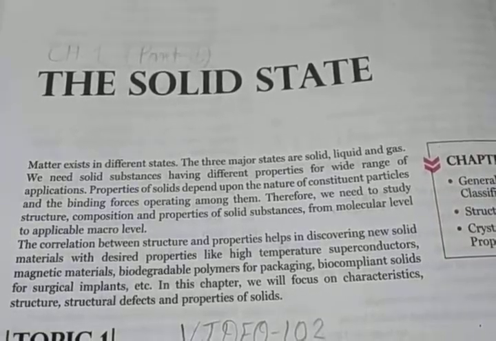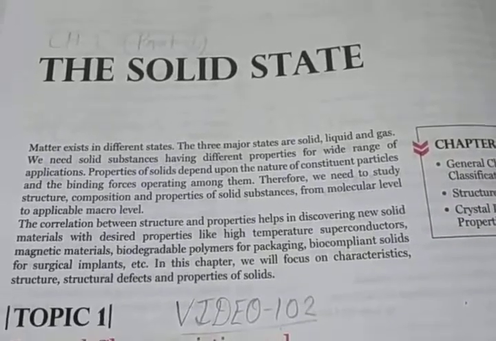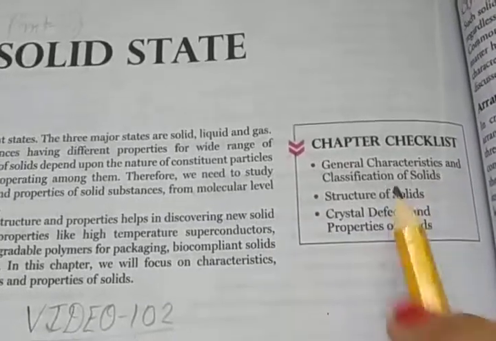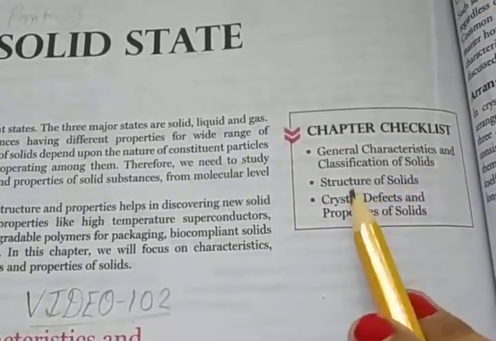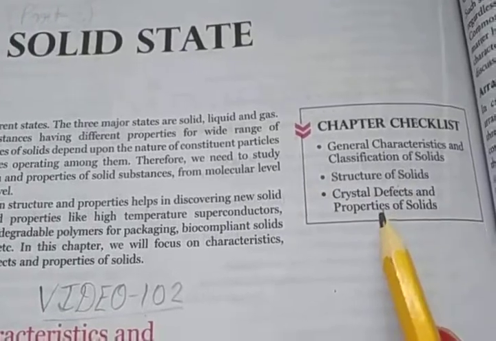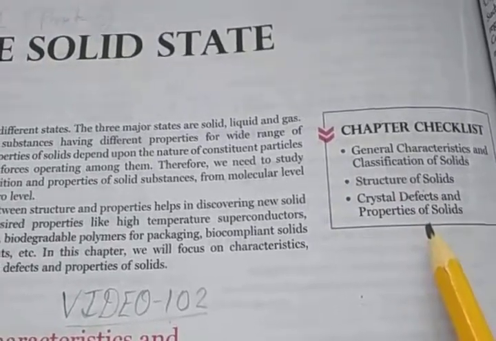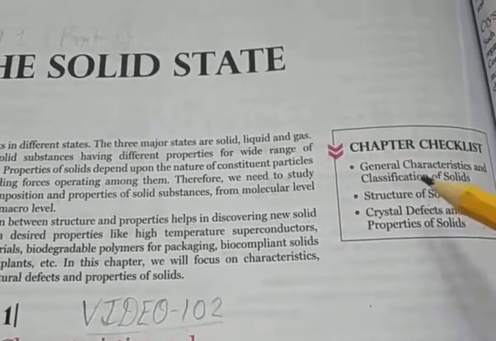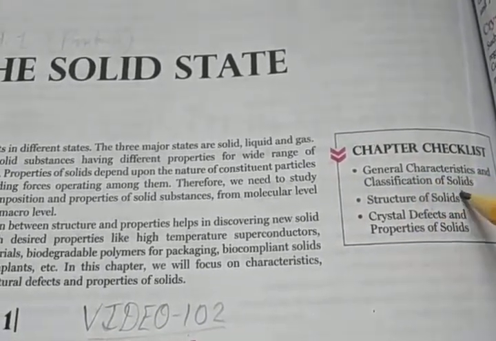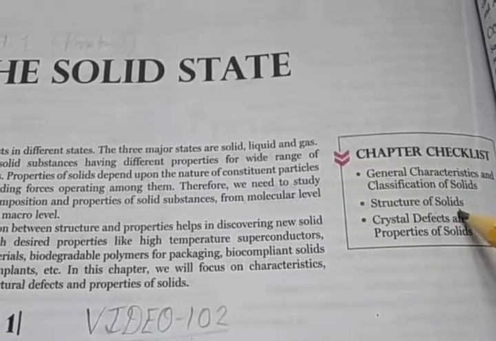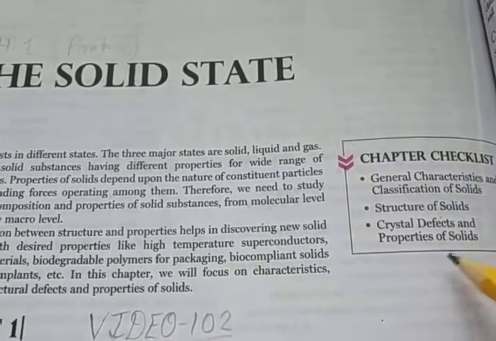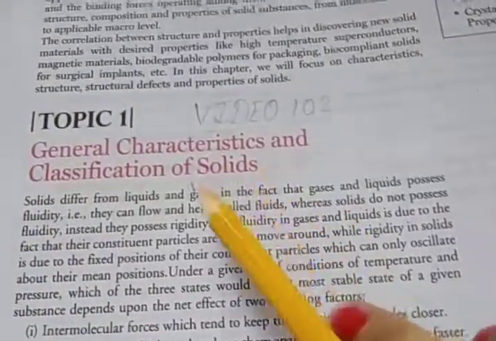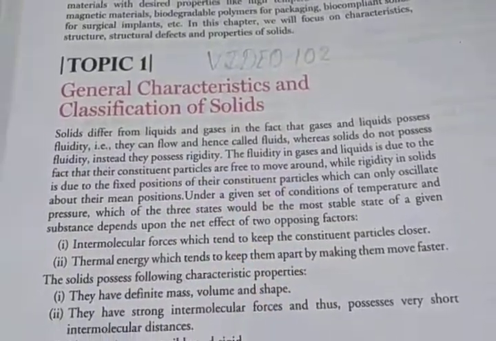So in this chapter we will focus on the general characteristics and classification of solids, then the structure of solids, and third, crystal defects and properties of solids. So these are the 3 main topics of this chapter: general characteristics and classification of solids, structure of solids, and then crystal defects and properties of solids. So we have to start with general characteristics and then classification of solids.